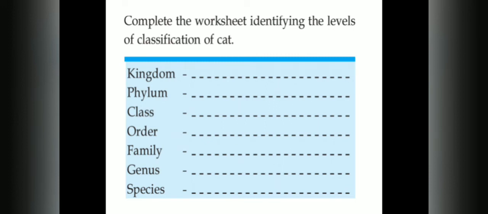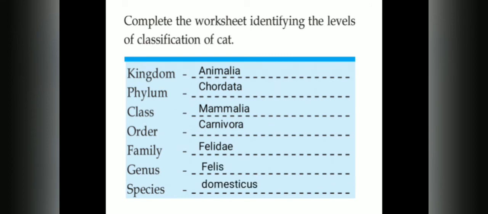So complete the worksheet identifying the levels of classification of cat. So what is a kingdom? To which kingdom does cat belong? Yes, Animalia. Then to which phylum? Phylum Chordata. Then what about class? Which class does cat belong to? Yes, Mammalia. And the order? Carnivora. And the family? Felidae. And the genus? Felis. And the species name is Domesticus. So these are the levels of classification of cat.